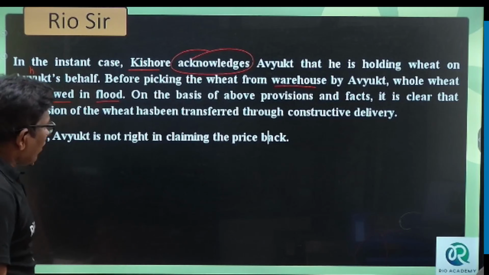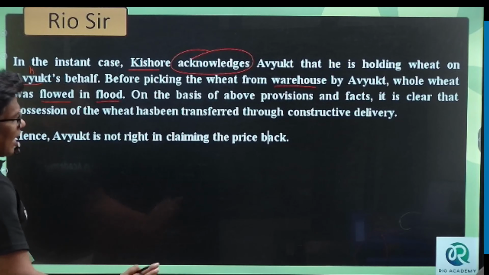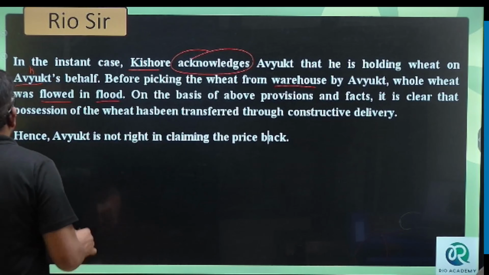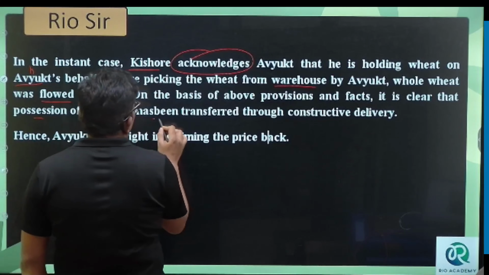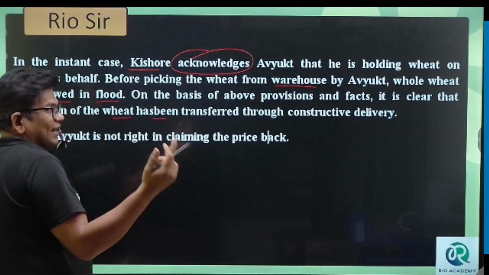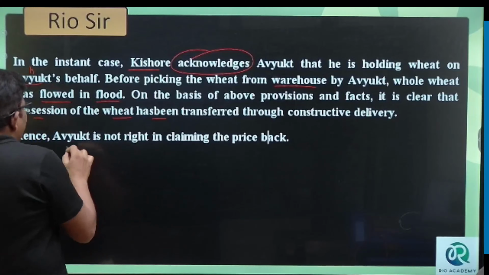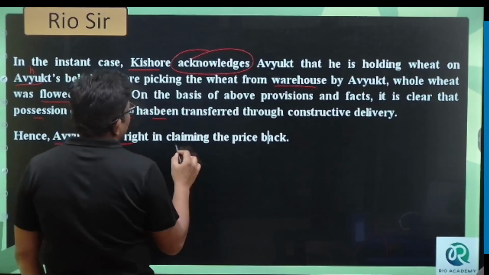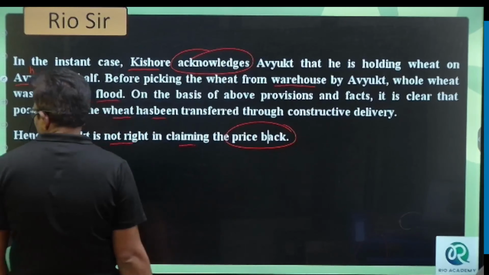On the basis of the above provision and facts, it is clear that possession of the wheat has been transferred through constructive delivery. Hence, Ankit is not right in claiming the price back.